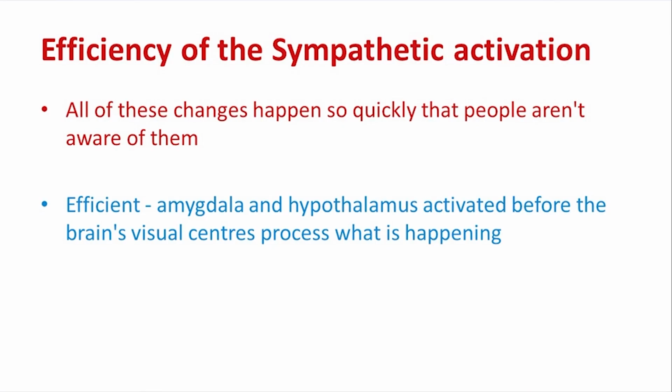So this brings us to the efficiency of the sympathetic activation system. All these changes happen so quickly that most of the time we are not aware of it. The amygdala and the hypothalamus work in conjunction, so that even before the visual centers have had a chance to understand what is happening, the body has responded. That's why before we actually realize how we are responding to a stressful situation, the body has responded, say like jumping off the road back to the curb when a speeding car crosses by.